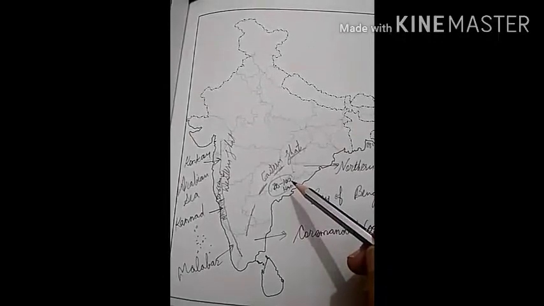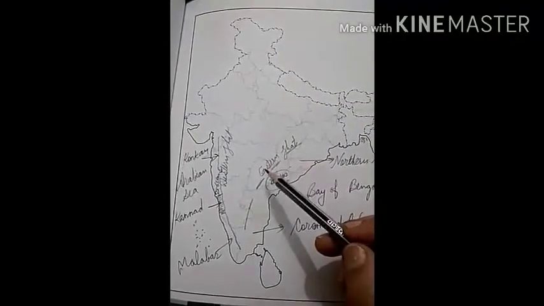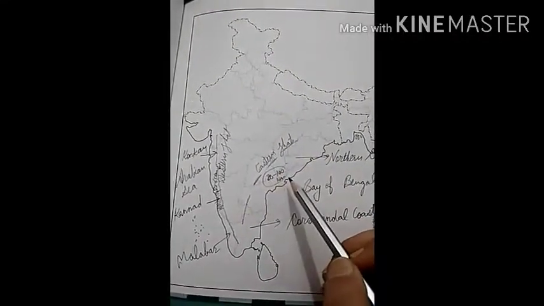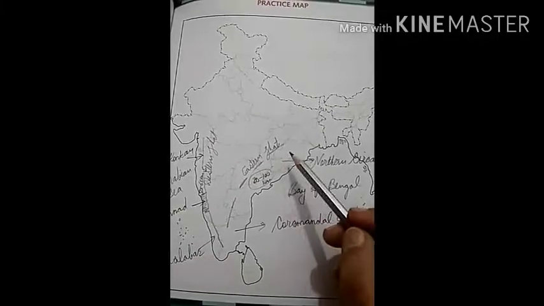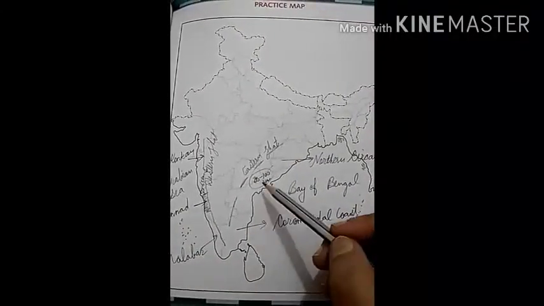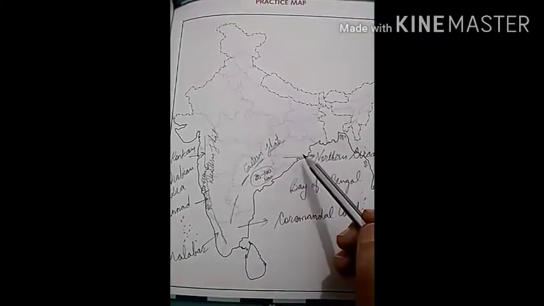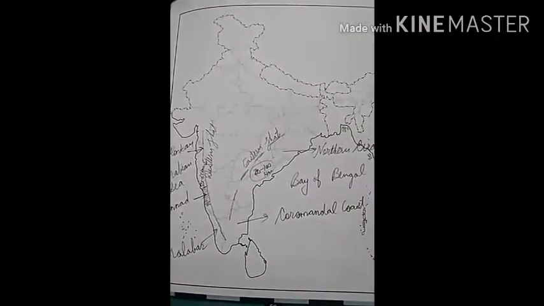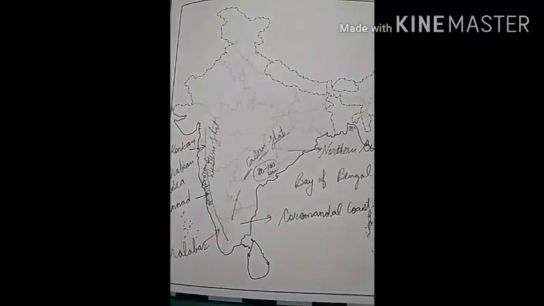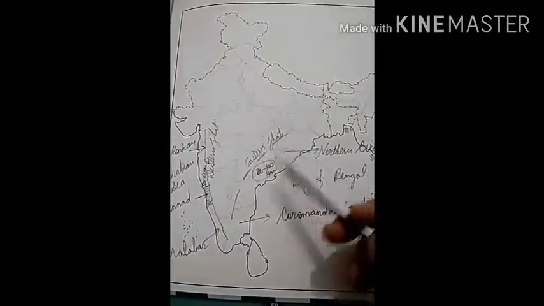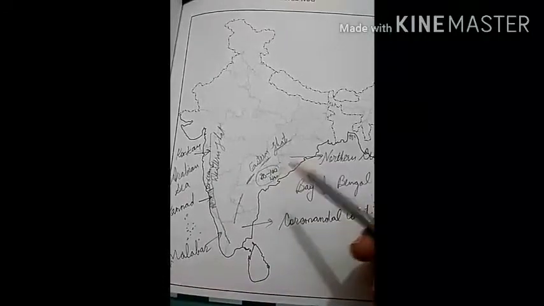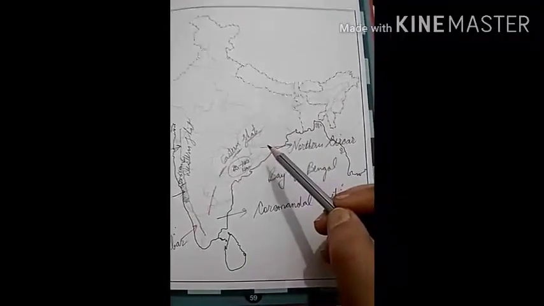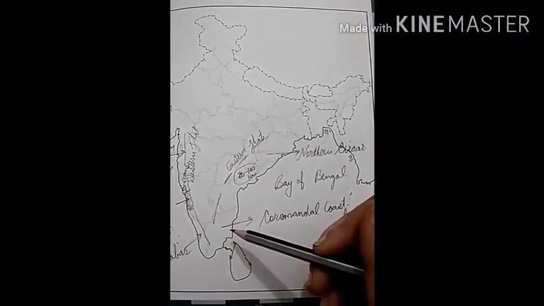Eastern Coastal Plains lie between the Eastern Ghat and the Bay of Bengal. Their width varies from 80 to 100 kilometer. These are very fertile because of the presence of deltas. Many rivers flow into Bay of Bengal, like Mahanadi, Godavari, Krishna, Kaveri. Due to the presence of so many rivers, there are large deltas. That's why this area has rich alluvial soil. The north part of Eastern Coastal Plains is known as Northern Sircar, while the southern part is known as Coromandel Coast.